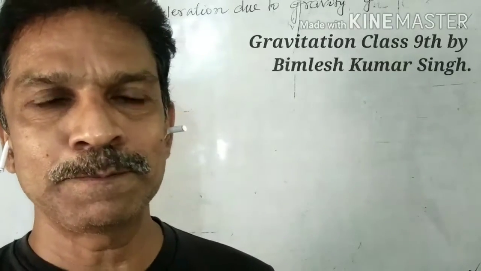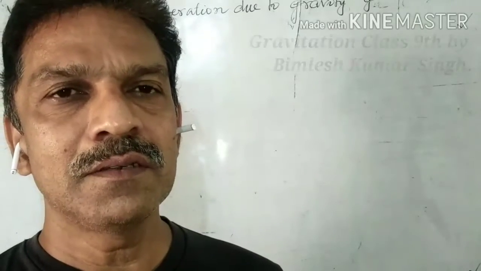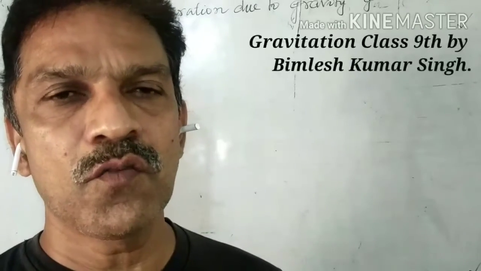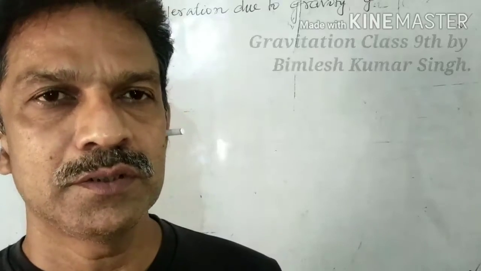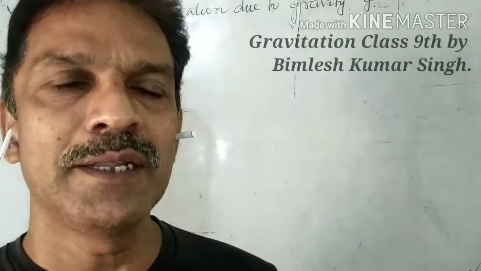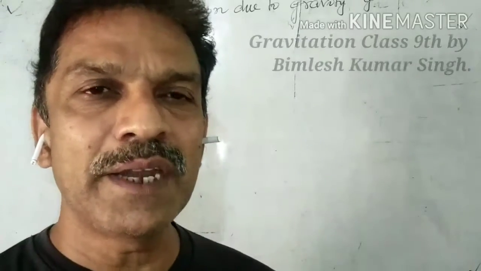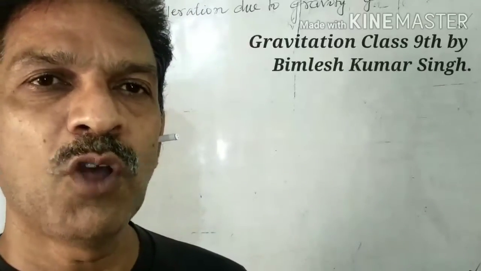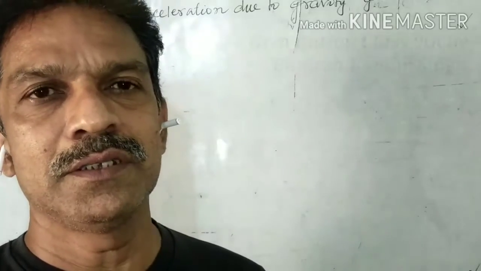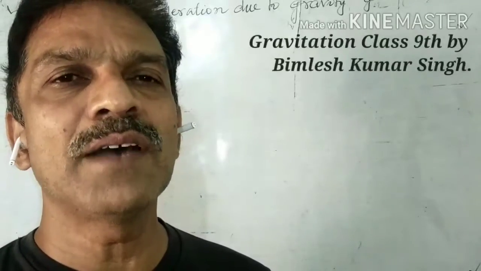This proves experimentally that the acceleration due to gravity is independent of the mass of the body. Now I am going to prove mathematically that small g, acceleration due to gravity, is independent of the mass of the body.